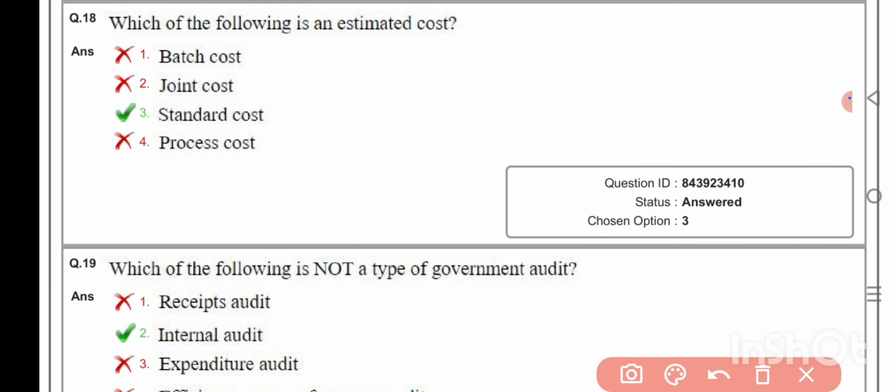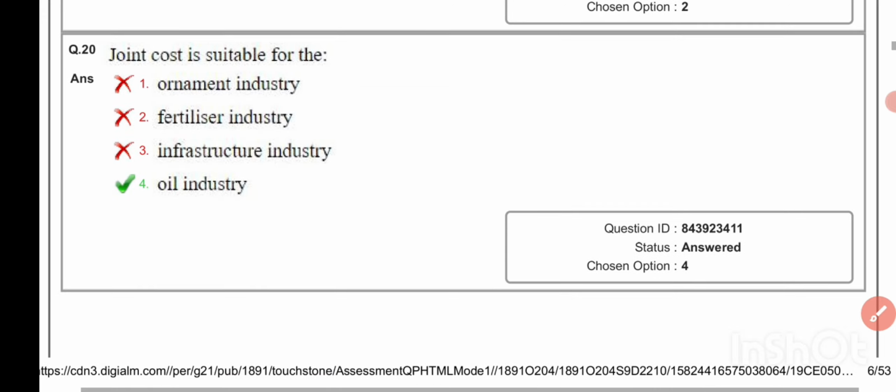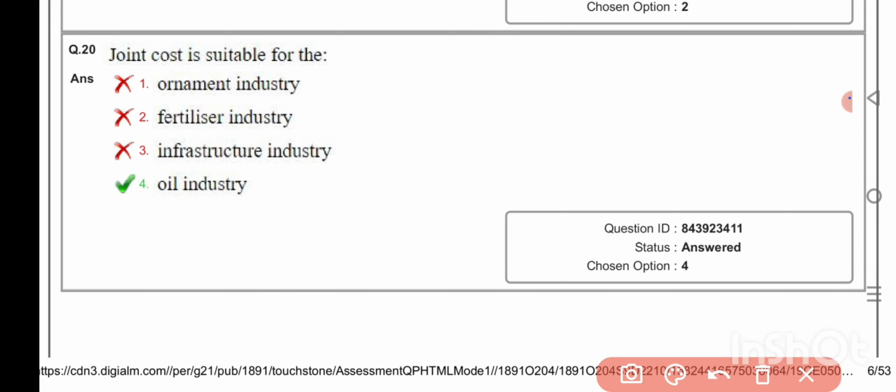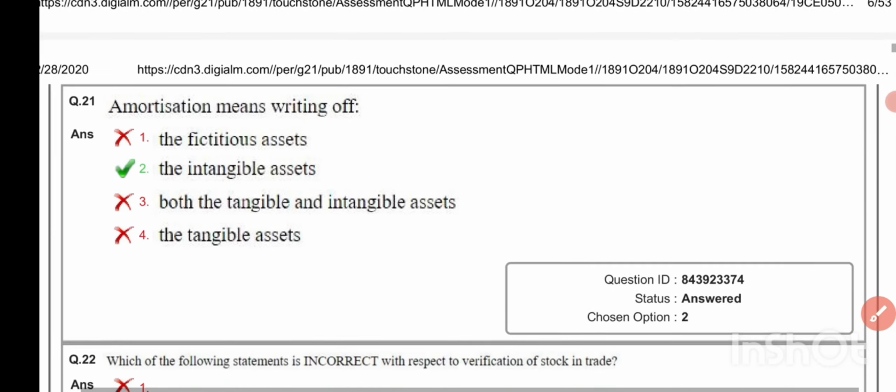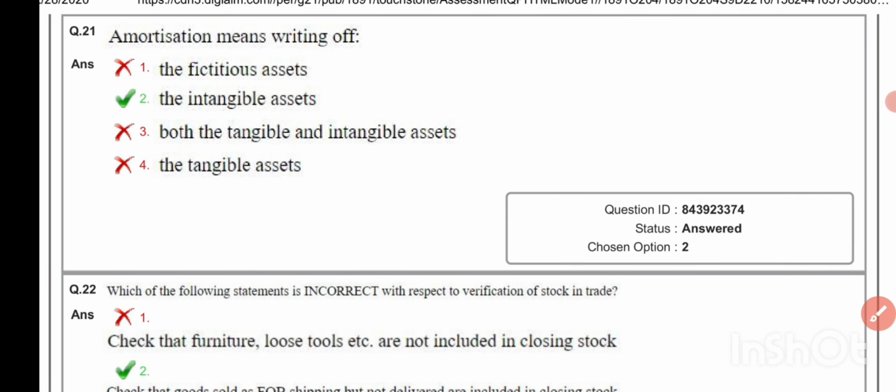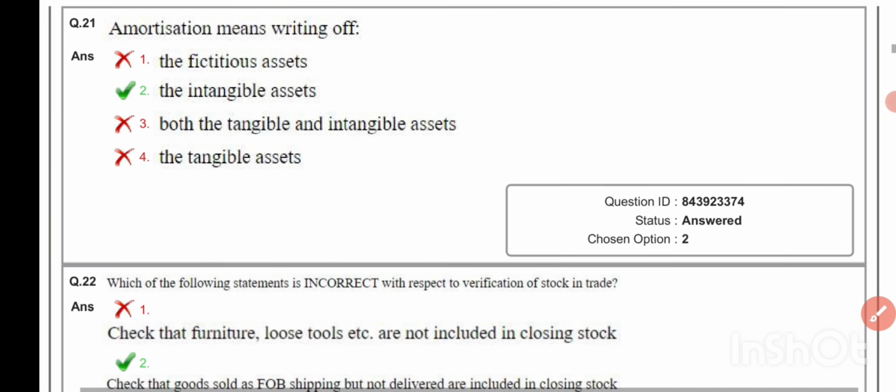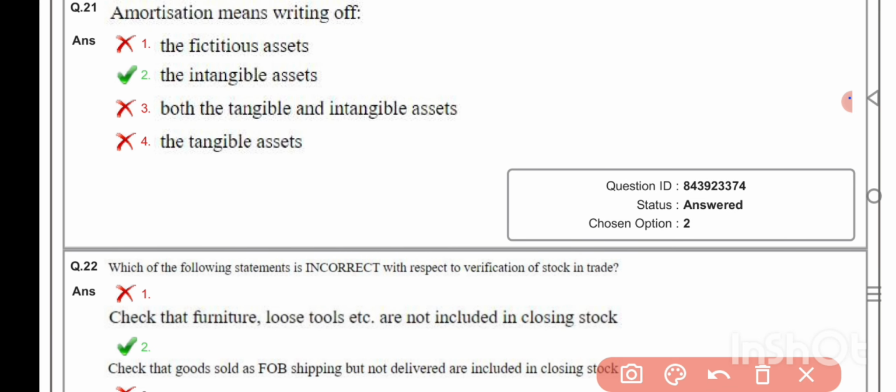Which of the following is an estimated cost? Standard cost. Which of the following is not a type of government audit? Internal audit. Joint cost is suitable for the oil industry. Amortization means writing off the intangible assets.